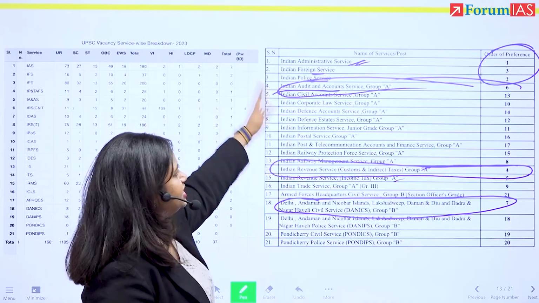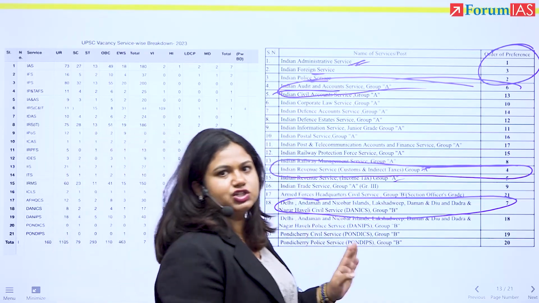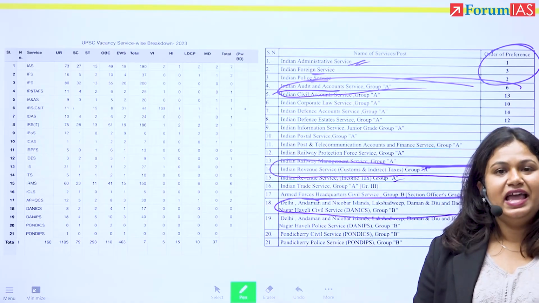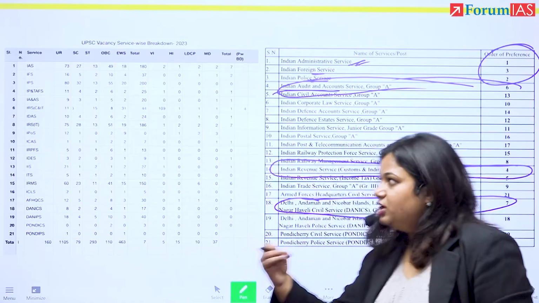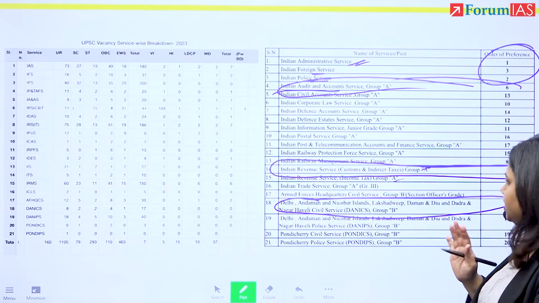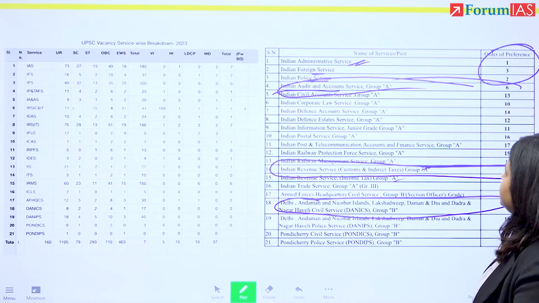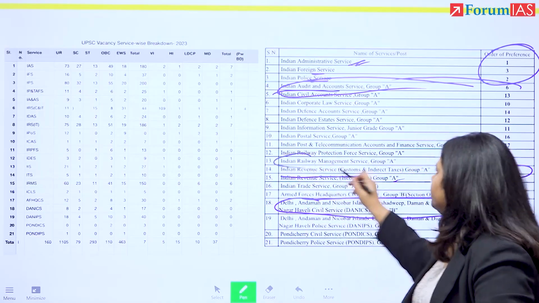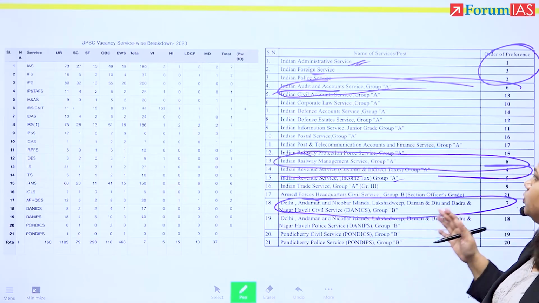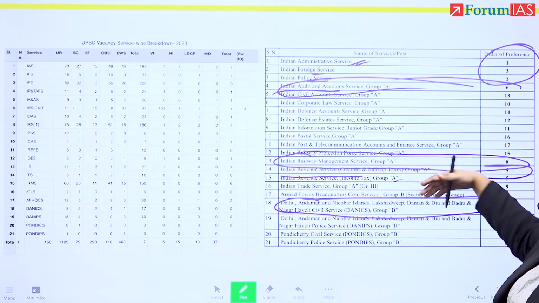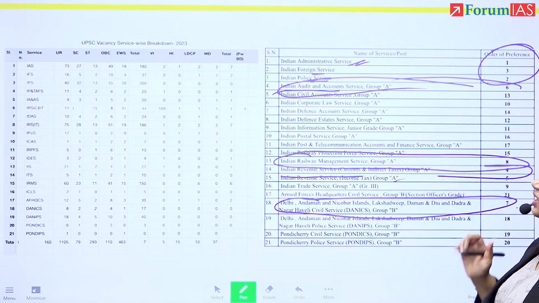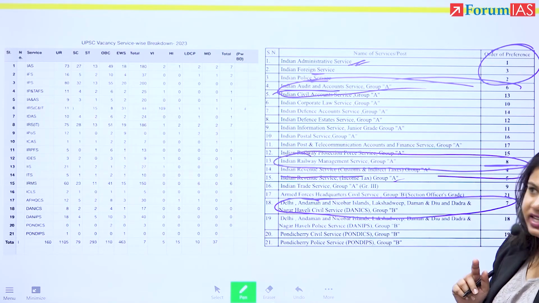So it all translates into a very direct inclination that yes, this person is very, very interested in Indian administrative work, be it IAS, be it civil accounts, be it civil service for DANICS, right? Then number 8, they're saying railway management service, right? Which means perhaps this person is an engineer, would want to work in this area, or they again want to have an all India sort of work experience in railway, because railway has all India exposure.